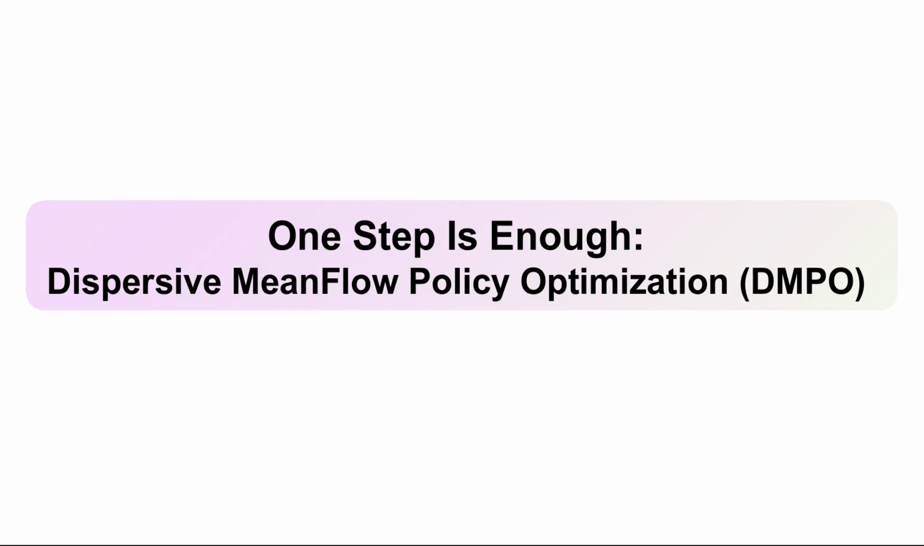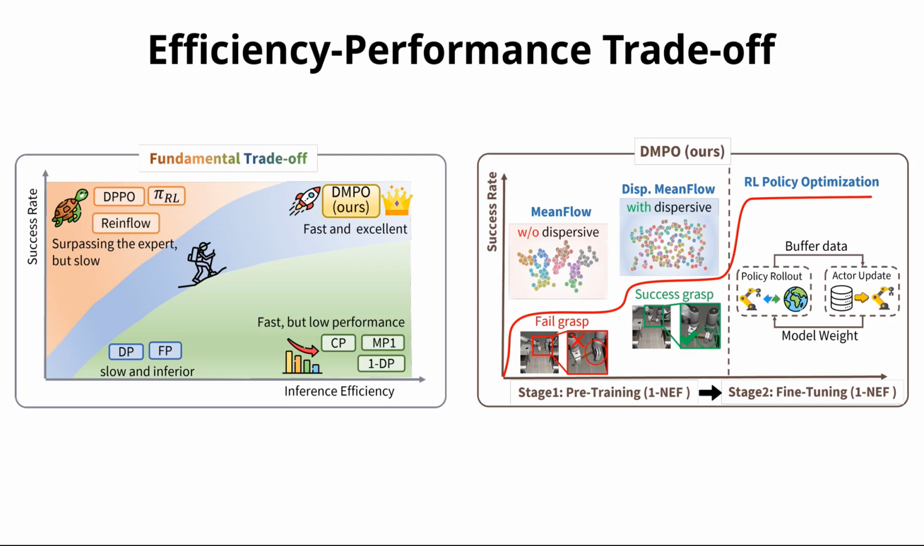Welcome to our presentation on DMPO, Dispersive MeanFlow Policy Optimization. As the title suggests, our core proposition is simple. One step is enough. We tackle the fundamental dilemma in robotic control, achieving state-of-the-art performance without sacrificing inference speed. Today, I will demonstrate how we achieve robust control at 1770 Hz on an RTX 4090 using a novel dispersive regularization technique. Let me start with the key motivation.